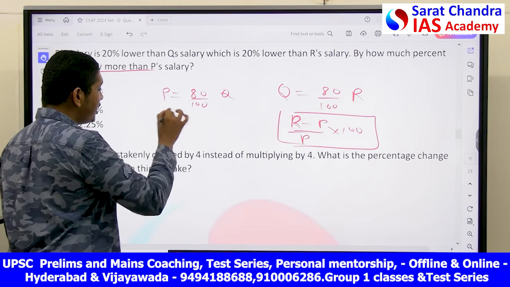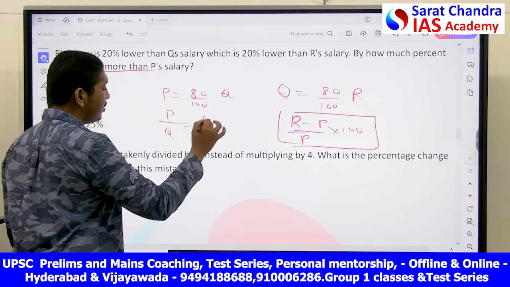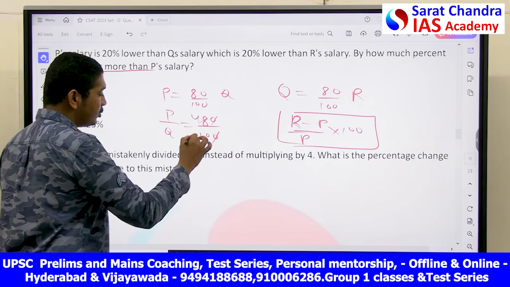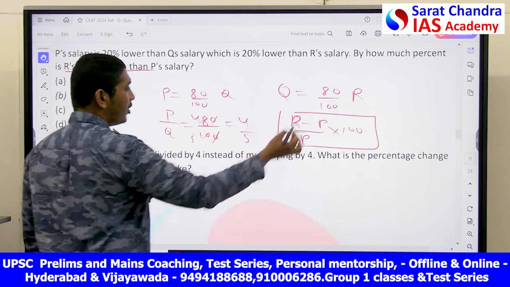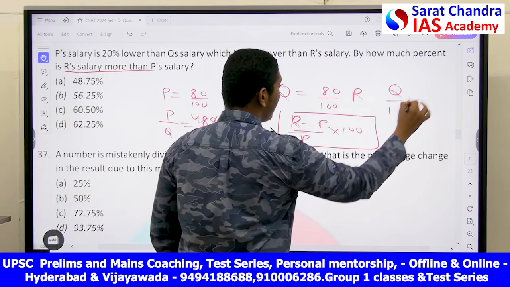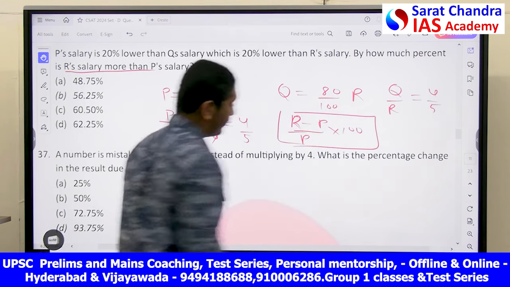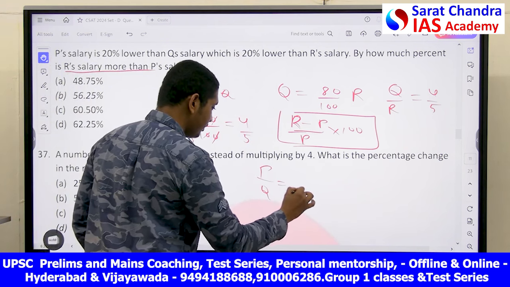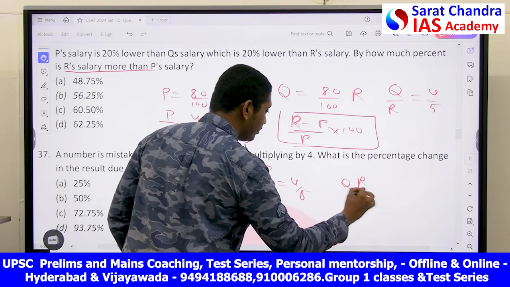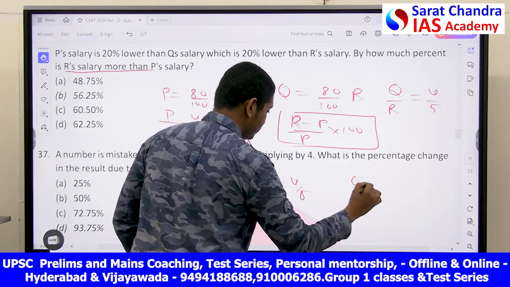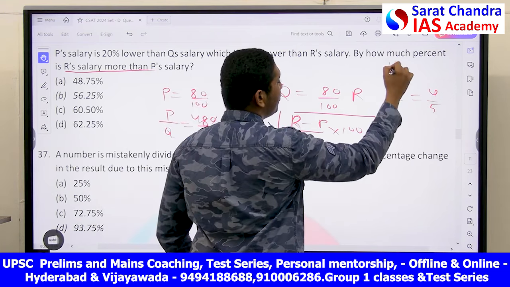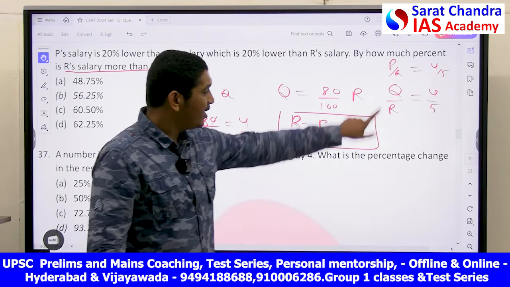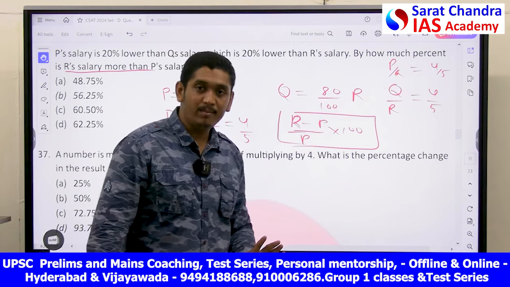Let's solve this. What is P by Q in this case? That is equal to 80 by 100. Now, if you solve, 0, 0, 2 4s, 2 5s, that is 4 by 5. What is Q by R here? Q by R is equal to, again, 4 by 5. P by Q is equal to 4 by 5, and Q by R is equal to 4 by 5. I will write it in such a way that Q is the same in both.